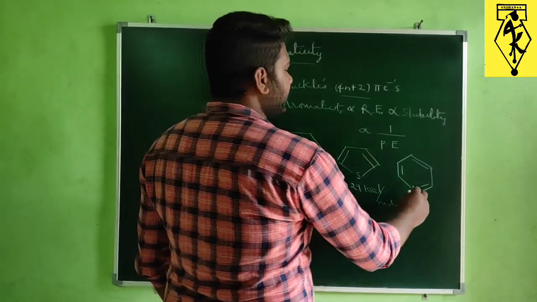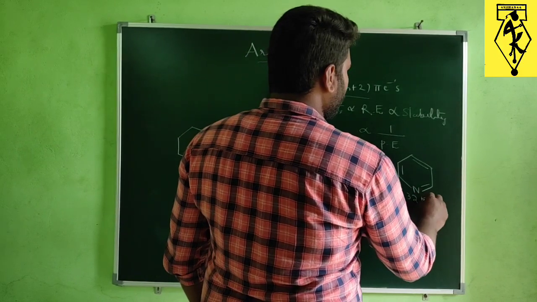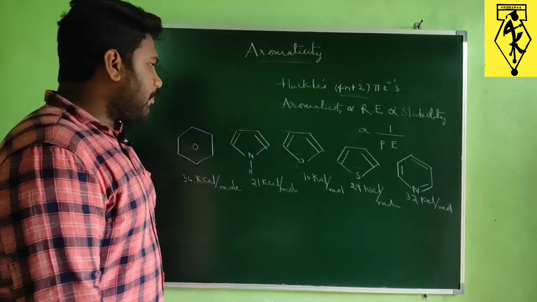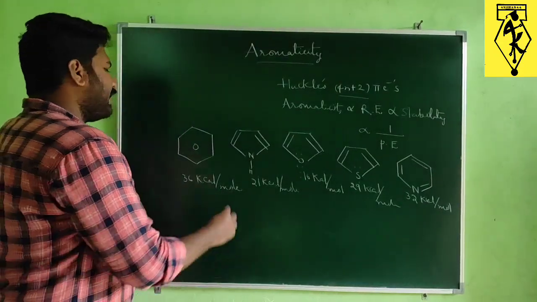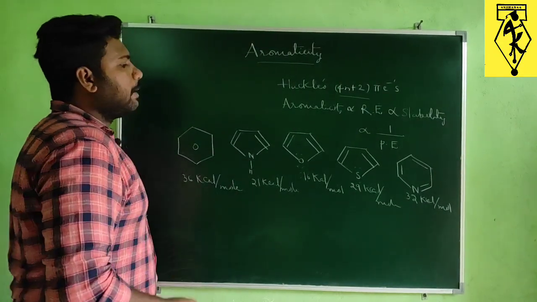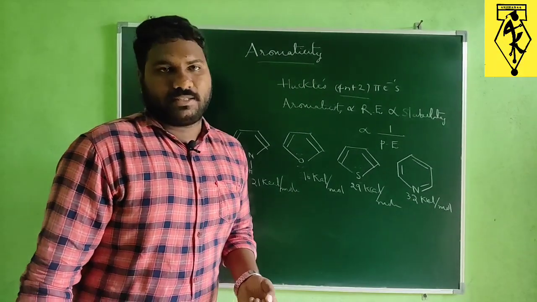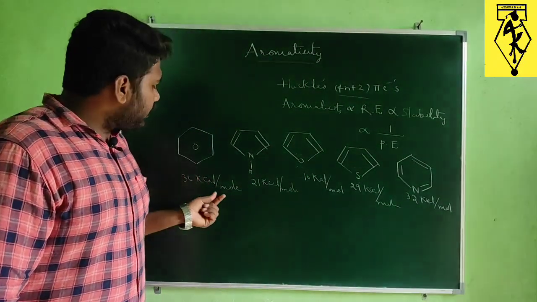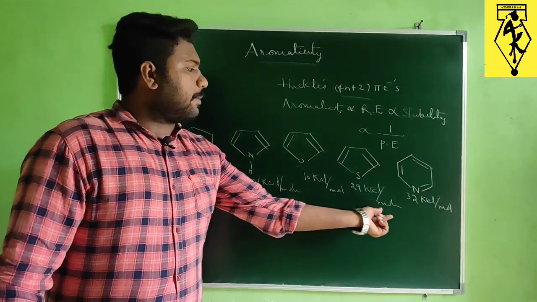For pyridine it is about 32 kilocalories per mole. So when we compare all these, it's very clear that benzene is more stable compared with these heterocyclic rings. We can predict this by using resonance energy as a parameter.